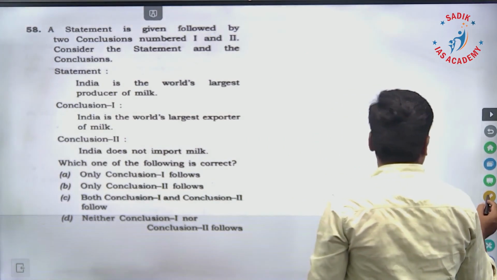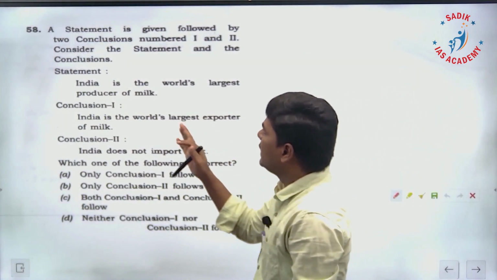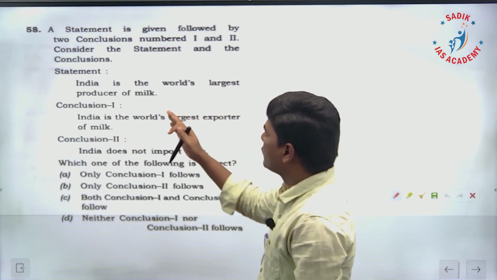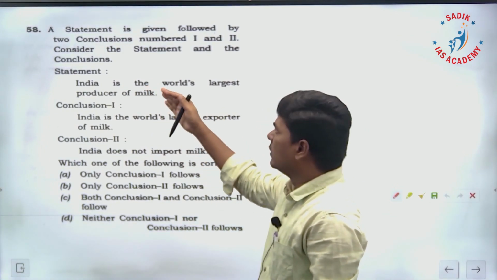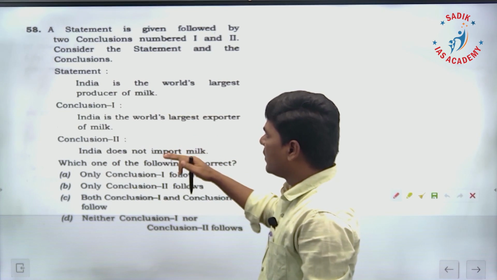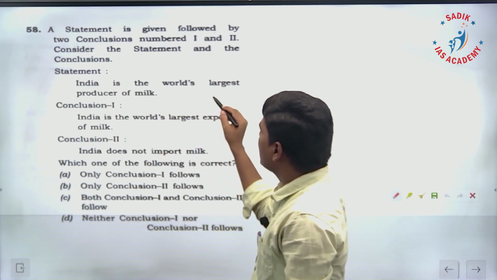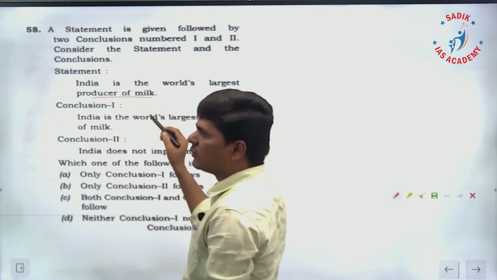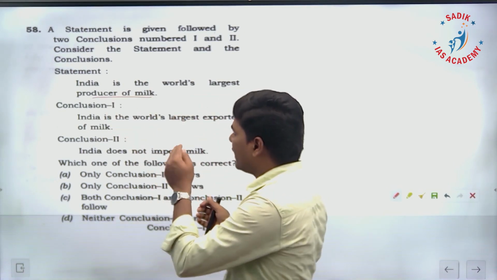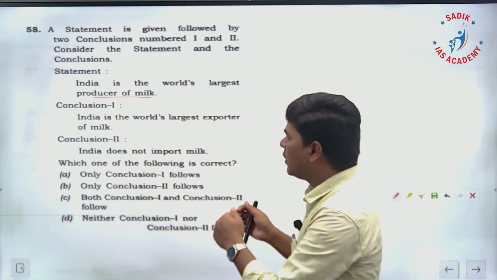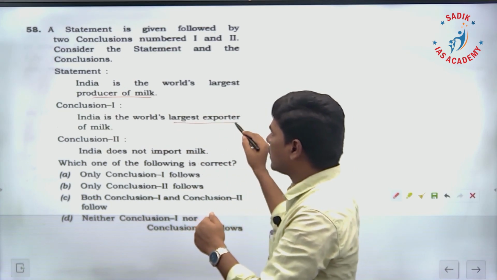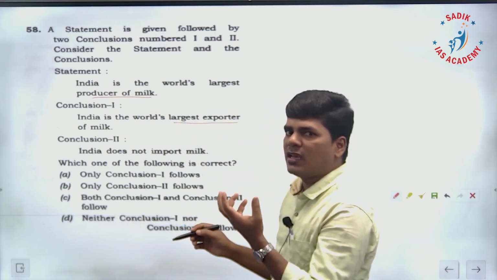58. This is simple. India is the world's largest producer of milk. That's the statement. Two conclusions have been made. India is the world's largest exporter of milk. They have given that India is the largest producer. By saying largest producer, we cannot certainly conclude that it is the largest exporter of milk.